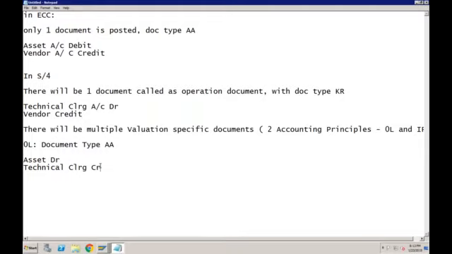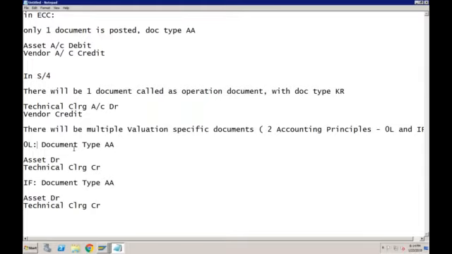Okay, so at any point of time, if you go and see the balance in the technical clearing account, this will be always 0. Right? Same thing, if you go to ledger IF, again there will be another document type AA, same document type, and the posting will be again the same. Okay, the only difference would be this posting will be done in ledger IF. This posting will be done in the ledger 0L.